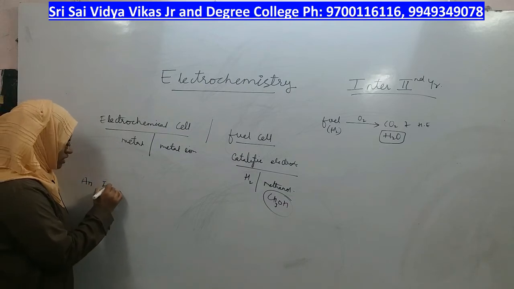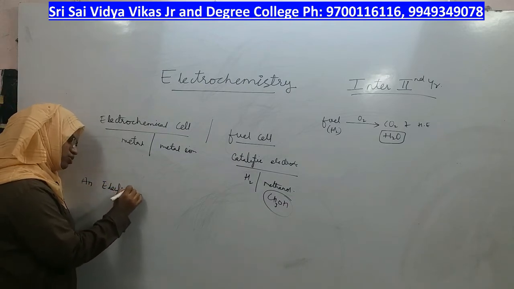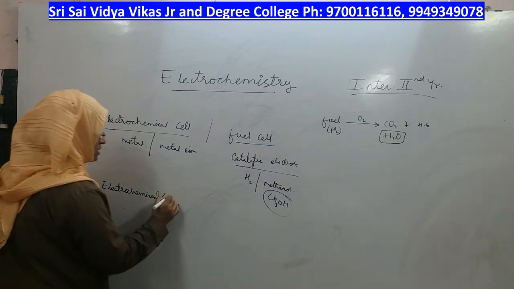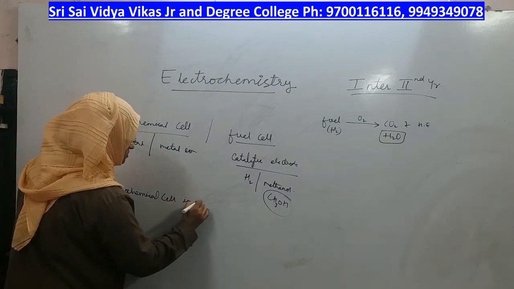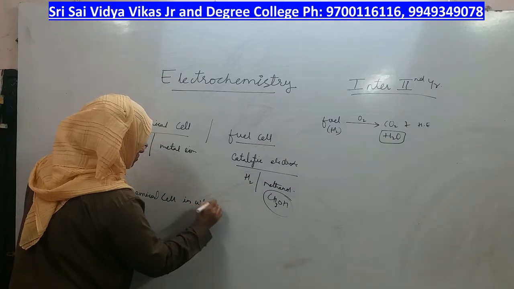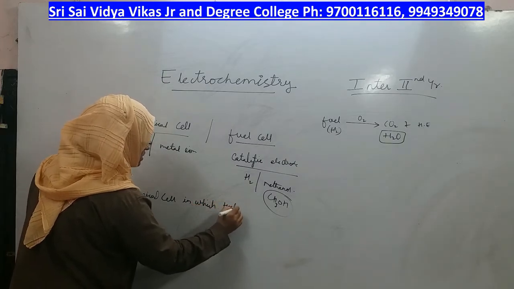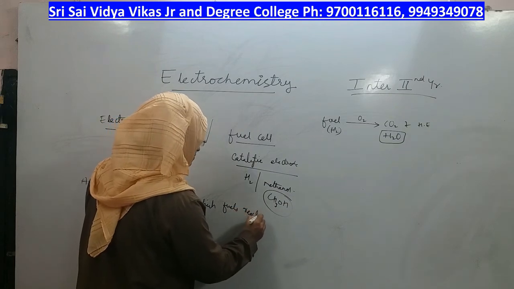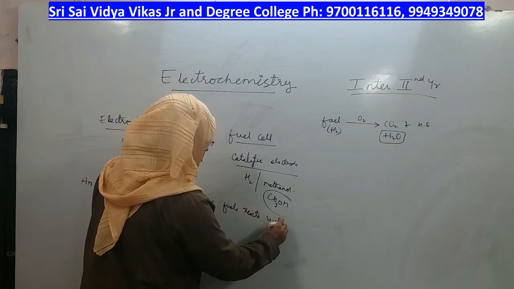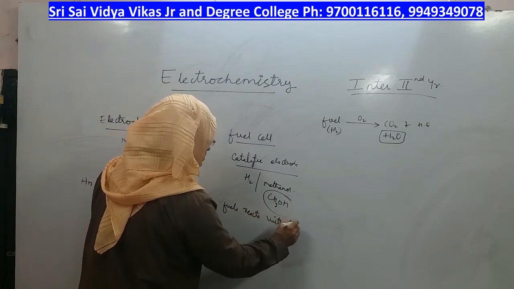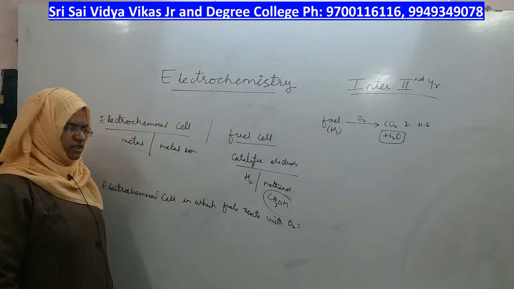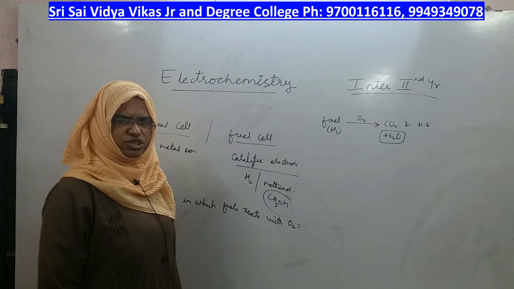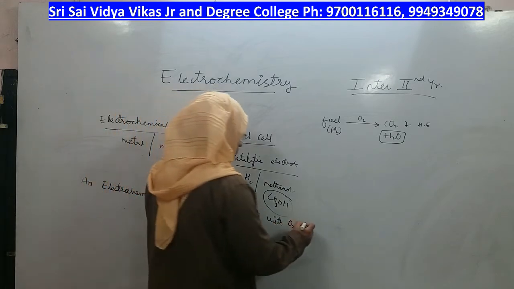An electrochemical cell, this is also an electrochemical cell only, an electrochemical cell in which fuels react with oxygen gas and convert chemical energy into electrical energy.